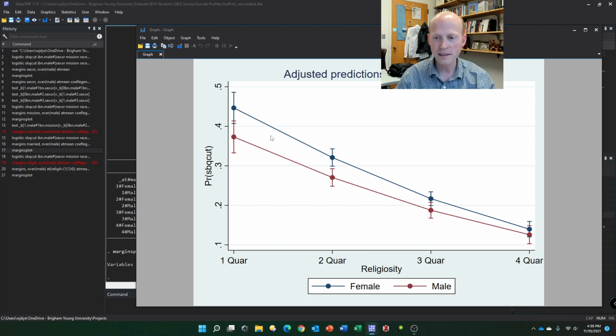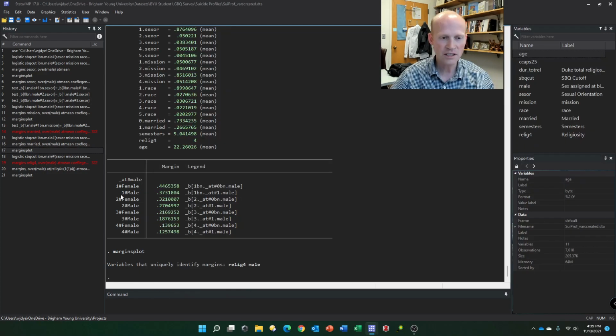We have a very clear effect of religiosity here, right? Religiosity very, very clearly has an effect. If you're really low on religiosity, you're probably significantly different up here. Definitely significantly different here. Maybe significantly different here. But it doesn't look like significantly different here. So men and women who are high religiosity, no significant differences on their suicidality. Let's check at the other levels though.